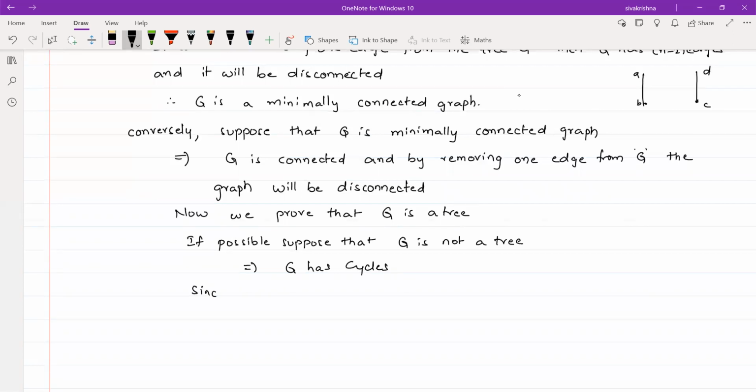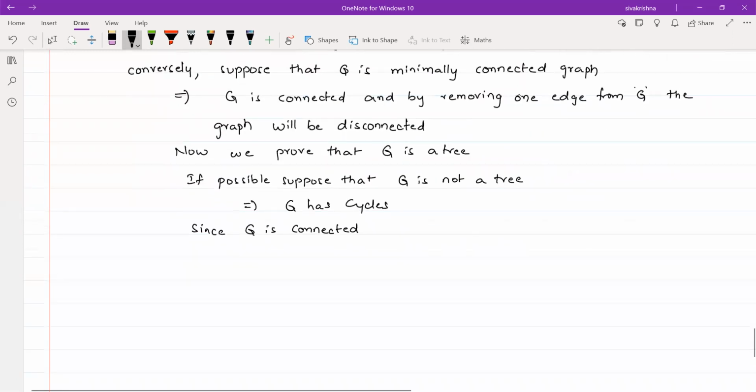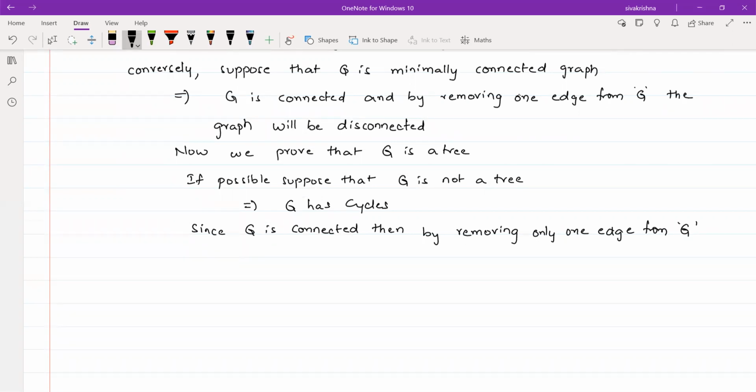So since G is connected, by the definition of minimally connected, and by removing only one edge from graph G, still the graph may be connected.